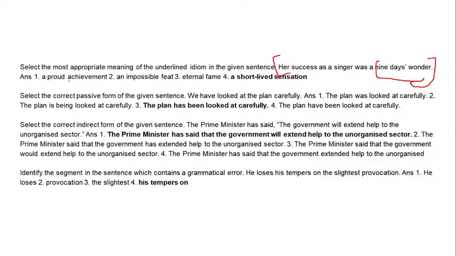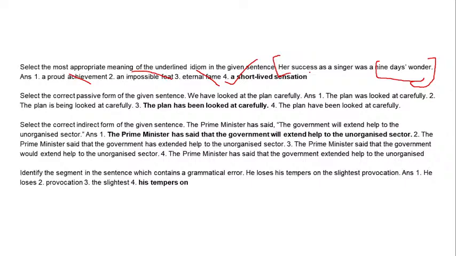So let's see our options. A proud achievement, no. Number 2, an impossible feat, also no. 3 is eternal fame, absolutely no, because eternal means something which lasts forever, and 9 days wonder already means a short period thing. And number 4 is a short-lived sensation, and that's our correct answer because 9 days wonder literally means that, an idiom which means a short period of fame, being remembered for a short period, a short lived sensation.